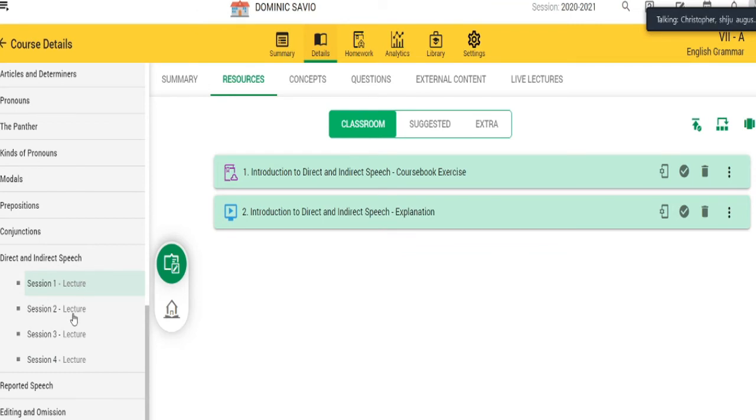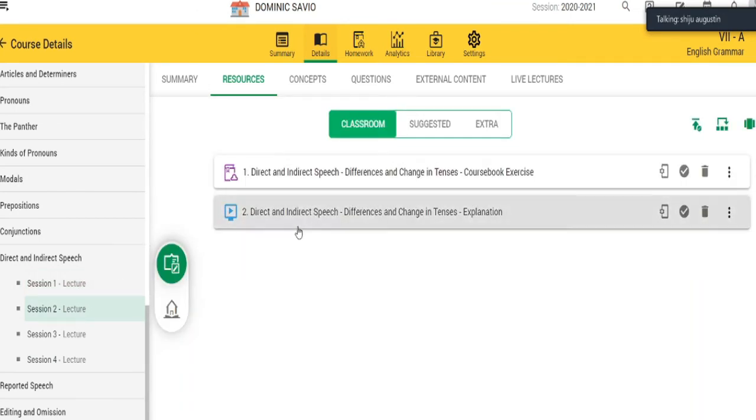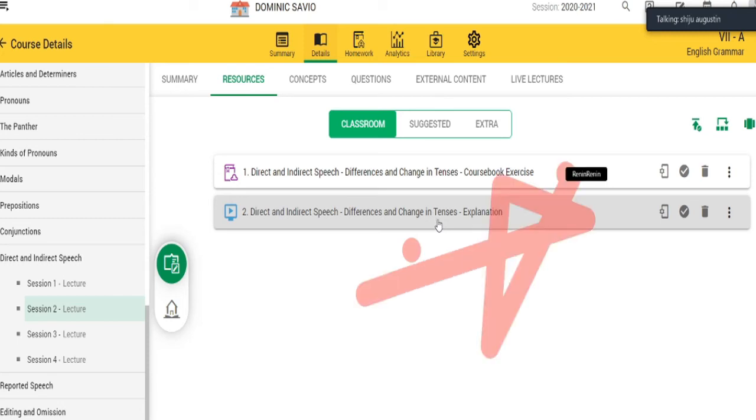We are going to see another more examples. Direct and indirect speech differences and change in tenses. Please write down direct and indirect speech, differences and change in tenses of direct and indirect speech. Now we are going to see about the differences and changes.